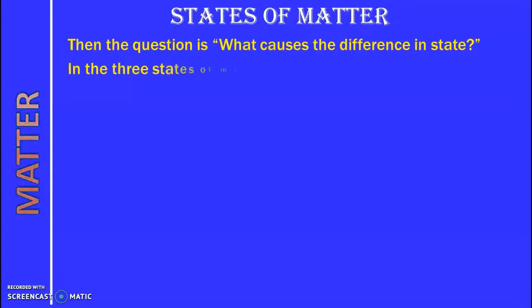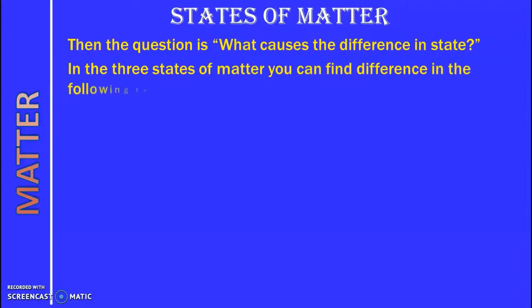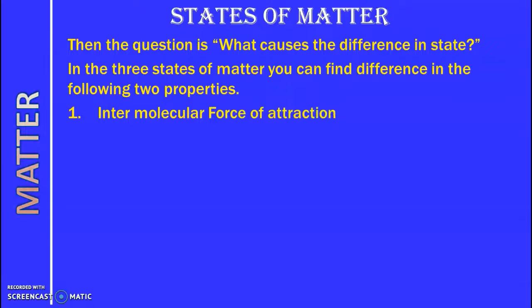The difference you can find in the three states of matter is because of the following two properties. The first one is the intermolecular force of attraction, and the second one is the intermolecular space between the molecules. So these two make the difference, and because of difference in these two properties, we can find there are three states of matter.